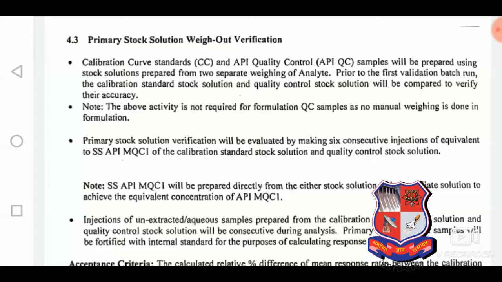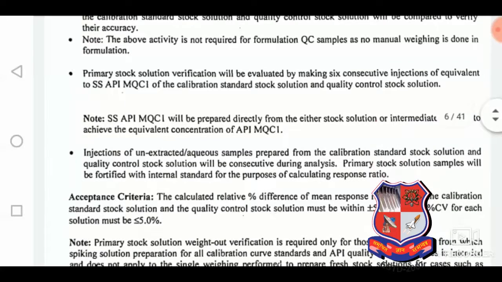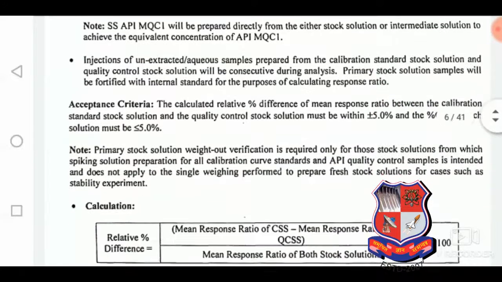And after that the MQC1 vial, that is the corresponding concentration of the daily dose of doxorubicin, and from that we will check the accuracy of the stock weighing.